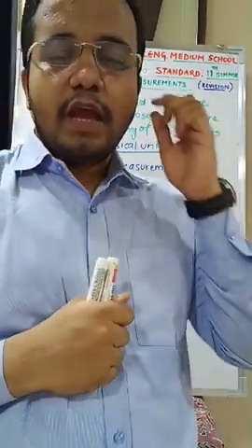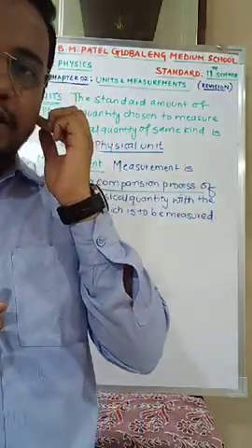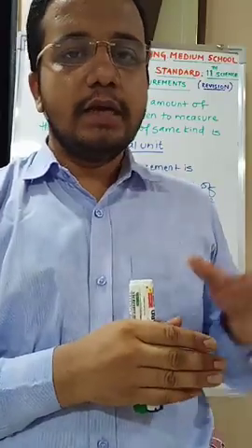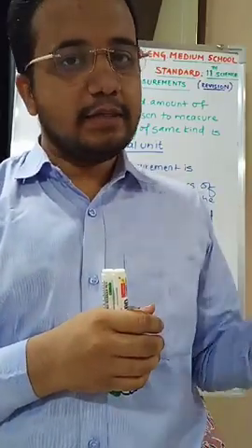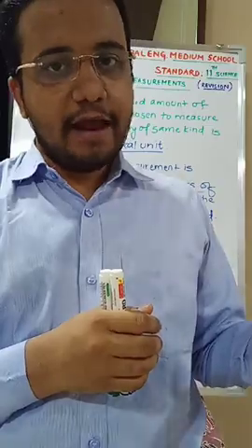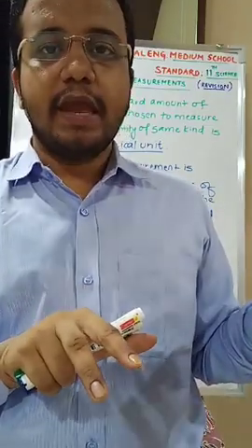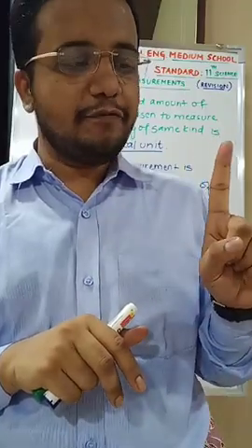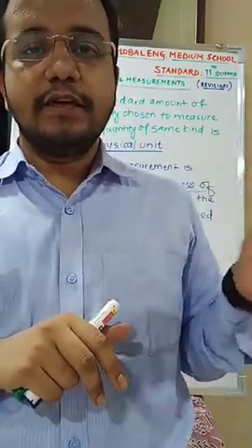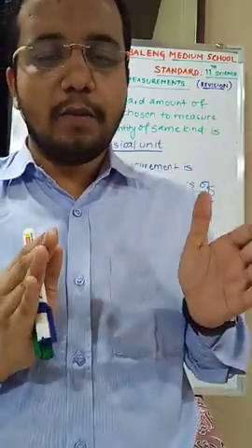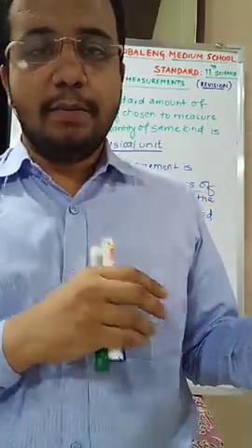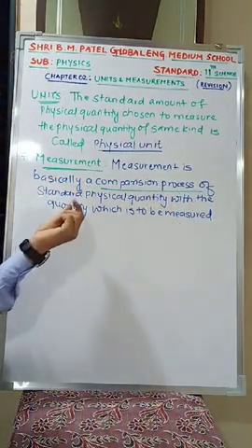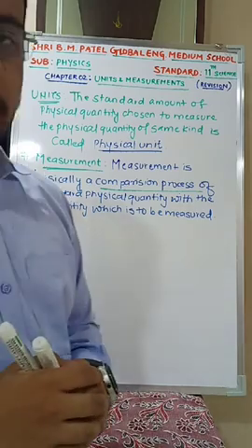Till this clear? Measurement. Have you gone to the market for buying vegetables? What happens when you ask the grocer for 500 gram of vegetables? He takes a weighing scale of the same 500 gram, puts the two on the weighing scales and checks the balance by the pointer. If the pointer shows perfect balance, then the unknown amount of vegetable is the same as what the weighing scale put in the pan. Yes or no? So this is nothing but a comparison process between a standard physical quantity and the quantity which is going to be measured. Till this clear?